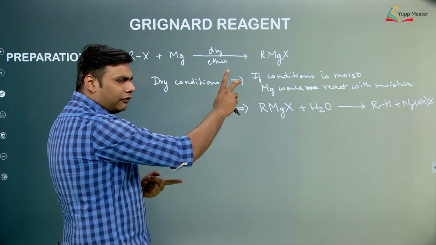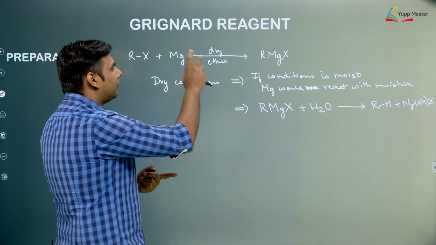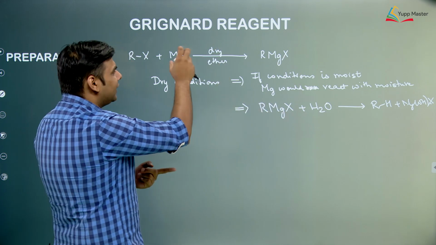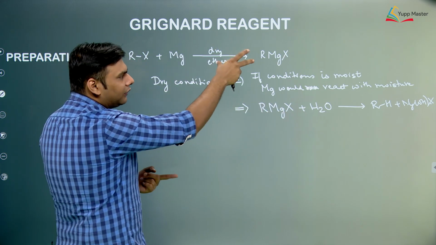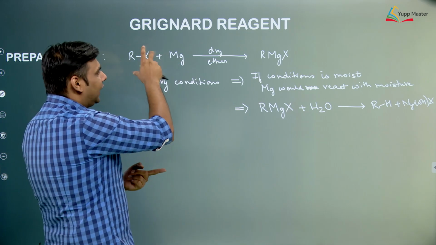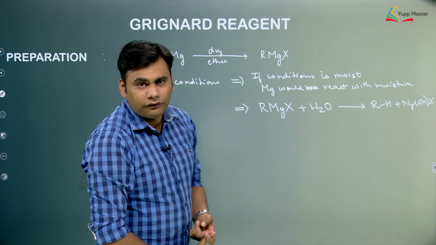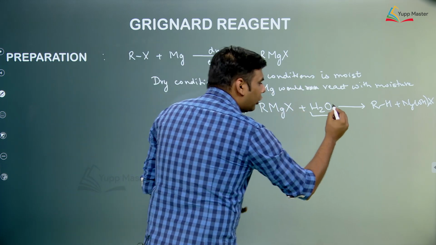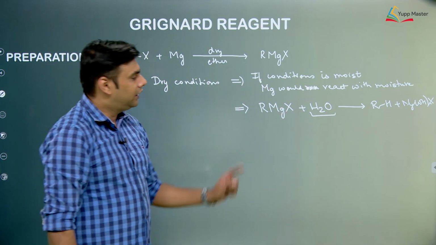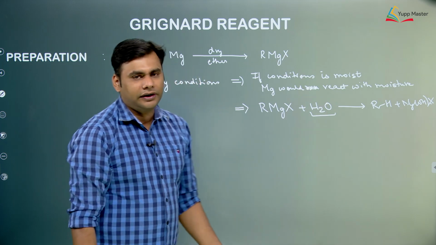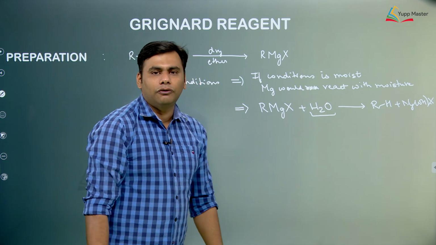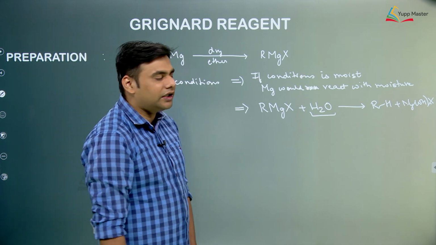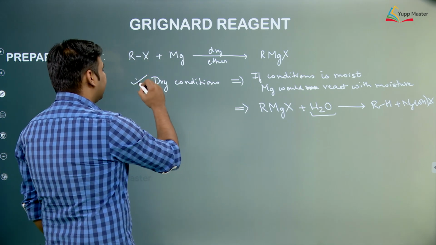The second is, if however Grignard reagent is formed, suppose the solvent system is a small amount, so that some magnesium is left, that could react with the alkyl halide and lead to the formation of Grignard reagent. But in that case, if a certain amount of water is also present in the reaction mixture, it would directly react with the Grignard reagent and the formation of Grignard reagent would be stopped. So that is why we are not taking moist condition and we are going only with dry condition.